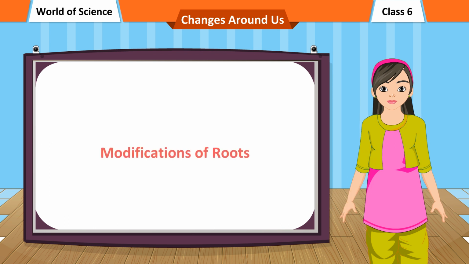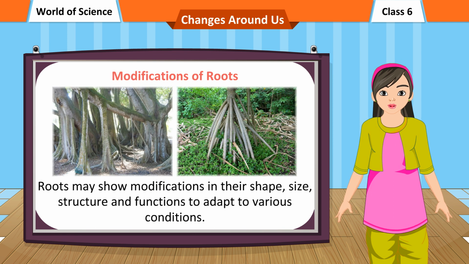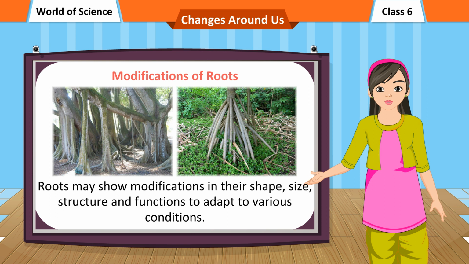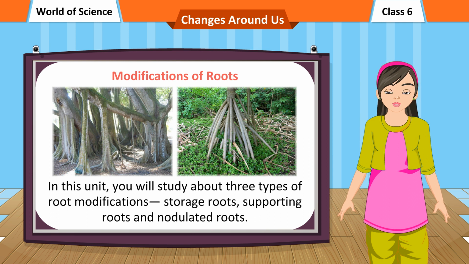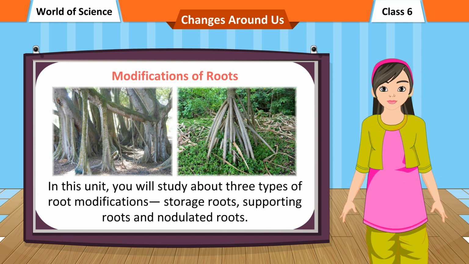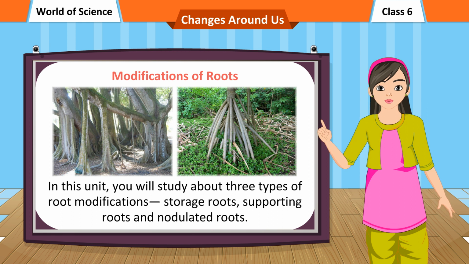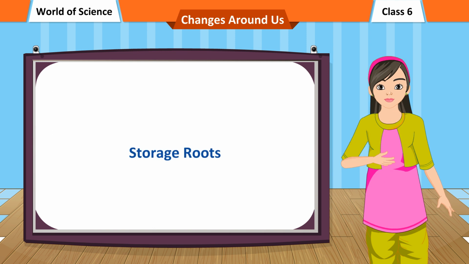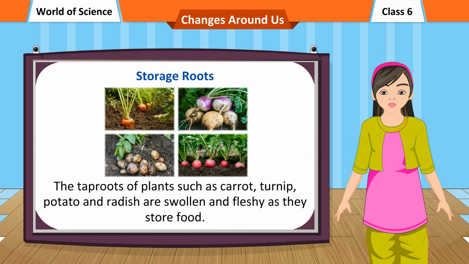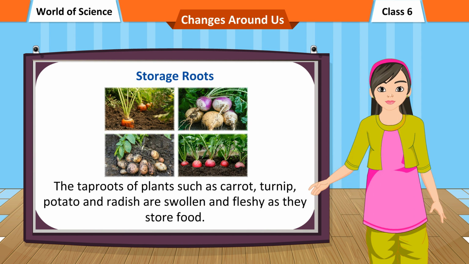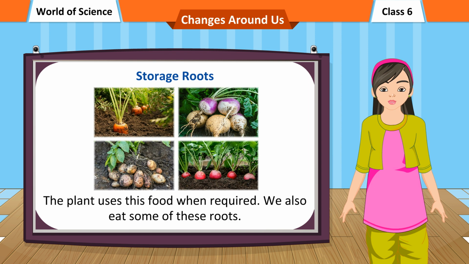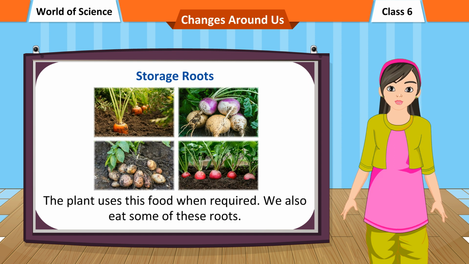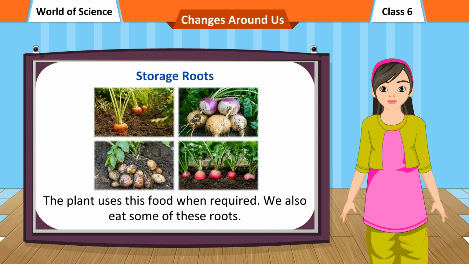Modifications of roots. Roots may show modifications in their shape, size, structure, and functions to adapt to various conditions. In this unit, you will study about 3 types of root modifications: storage roots, supporting roots, and nodulated roots. Storage roots. The taproots of plants such as carrot, turnip, potato, and radish are swollen and fleshy as they store food. The plant uses this food when required. We also eat some of these roots.